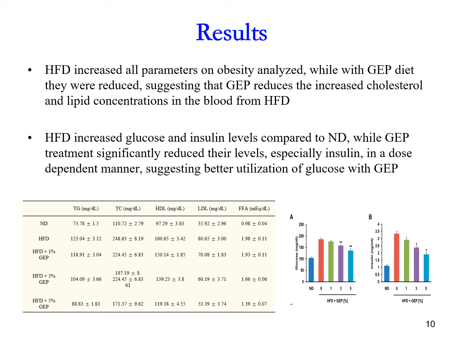High fat diet increases glucose and insulin levels compared to normal diet. Okay, normal diet, which is the blue line. Okay, the red line is the high fat diet. So